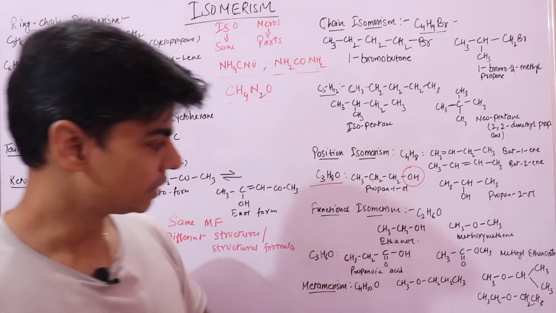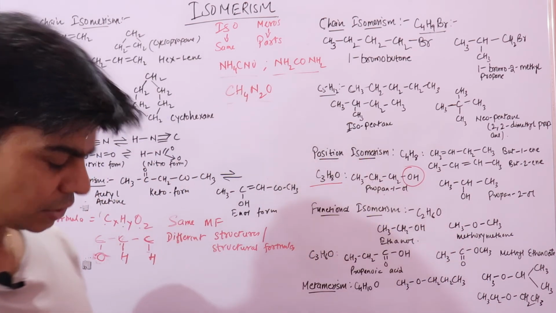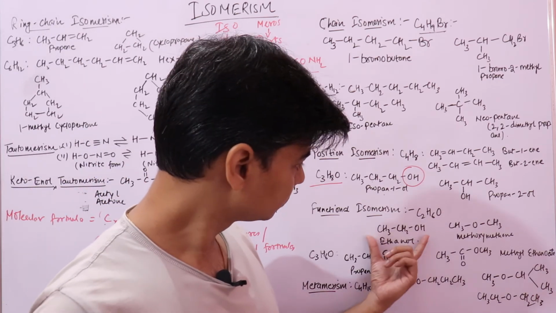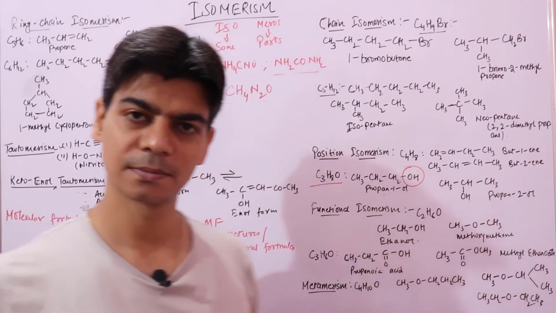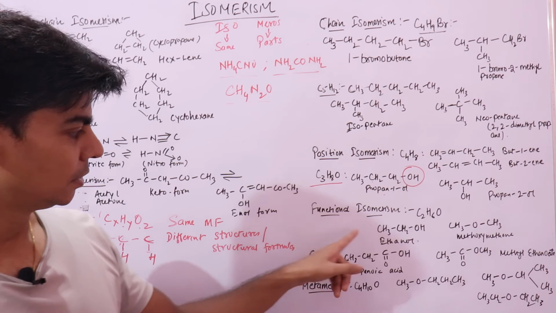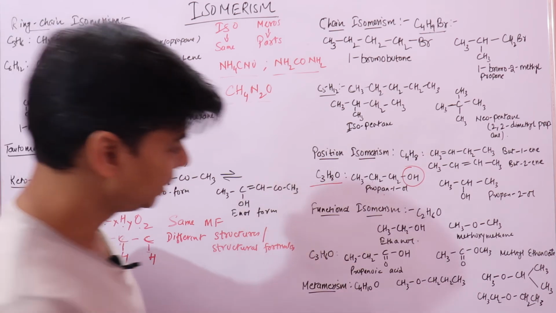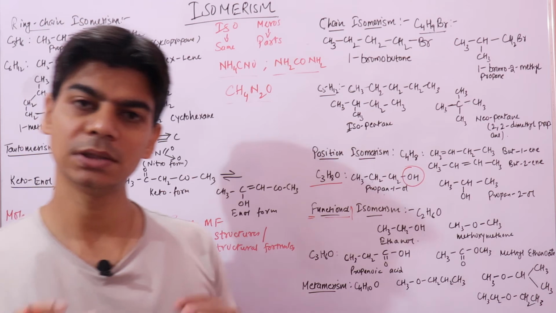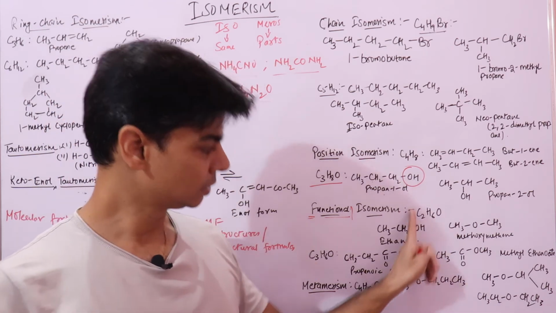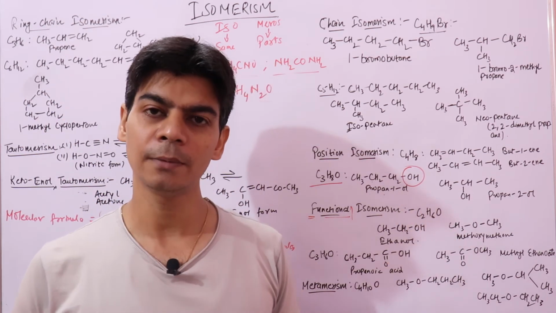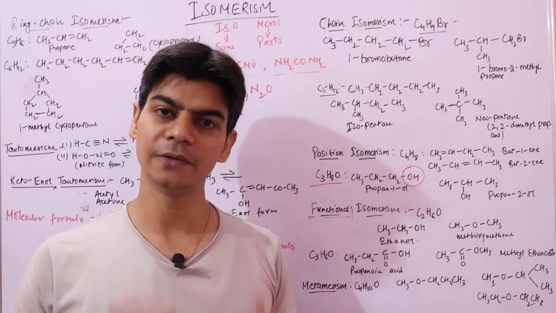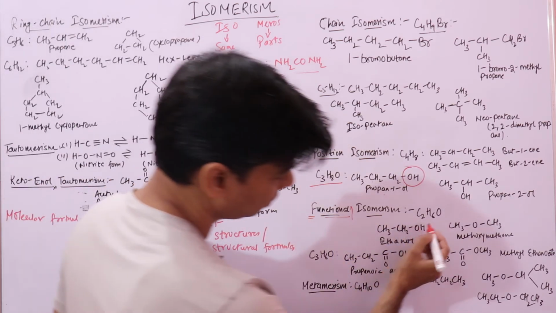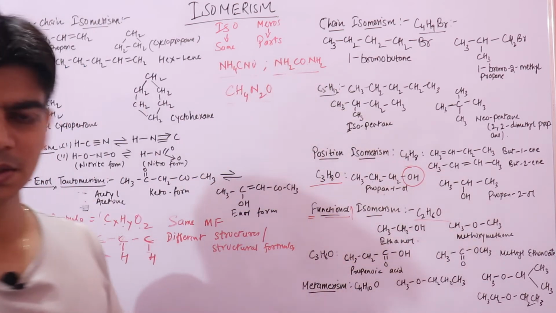Now you have functional isomerism, where you have different functional groups. Functional isomerism means the isomers that you draw using the molecular formula will have different functional groups. Let's see this molecular formula, C2H6O.